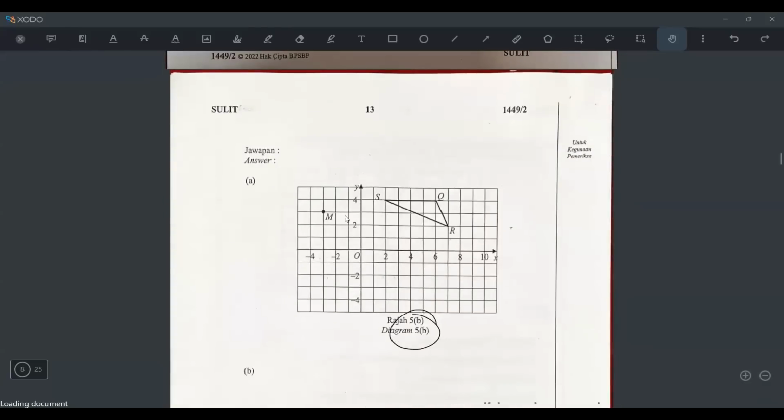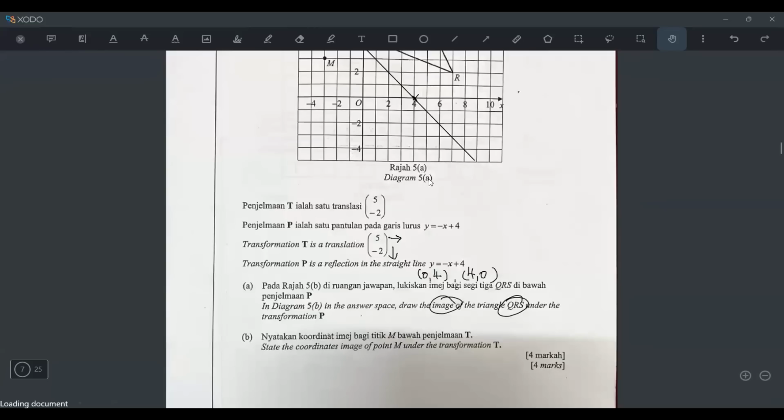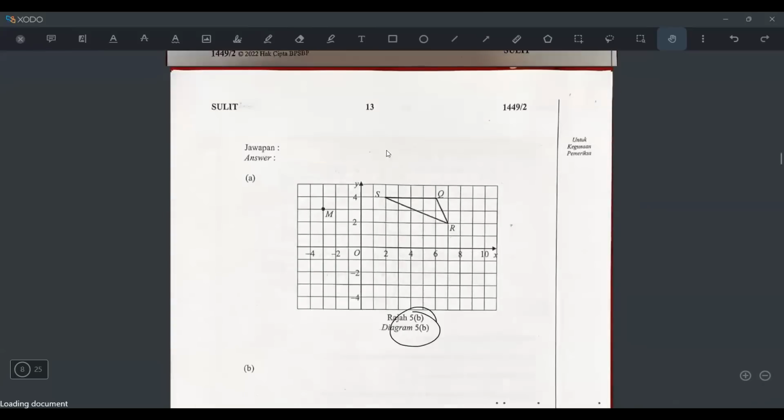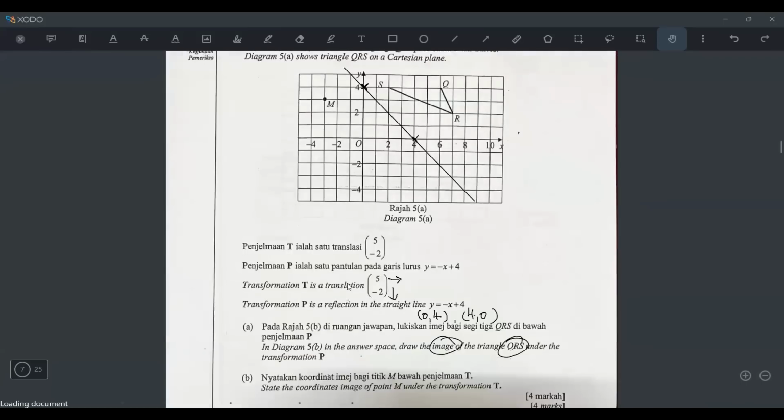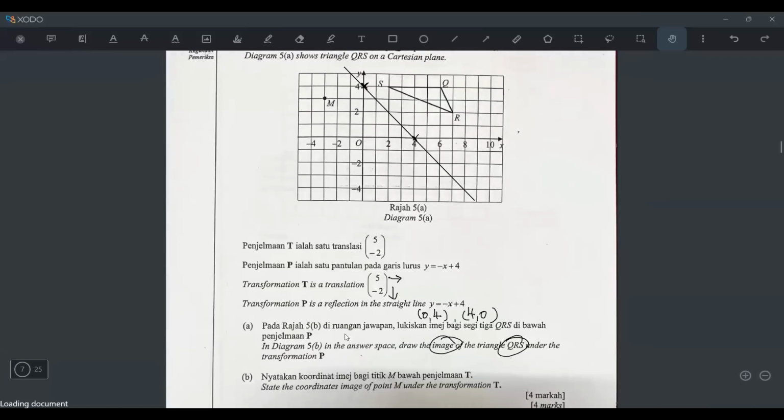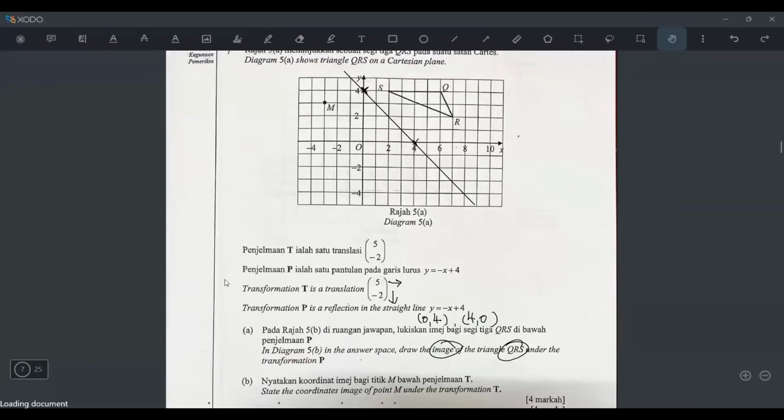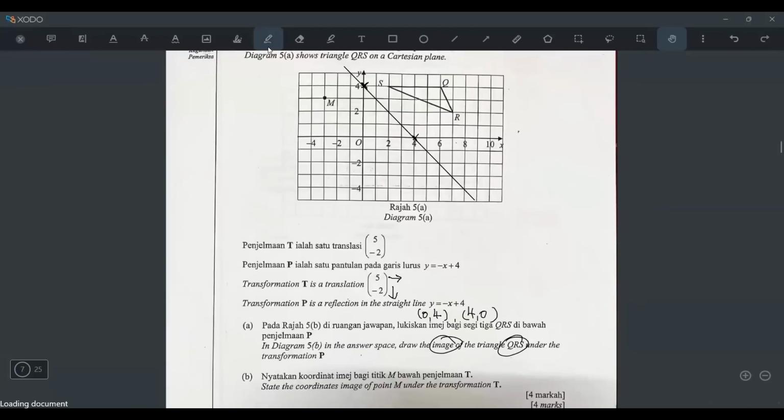Okay, I think all of you should draw it here, but I will draw it up here. Okay, it looks exactly the same, right? But I will draw it up here. Okay, but it's the same. But in the exam you follow the instruction. But I don't want to keep scrolling up and down, so I will just draw it in this diagram.